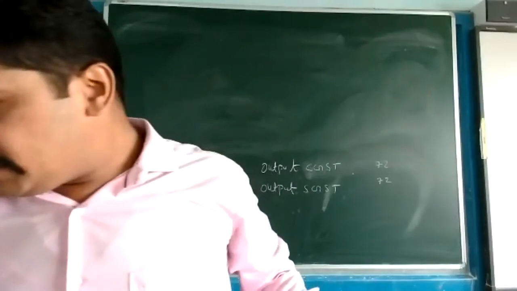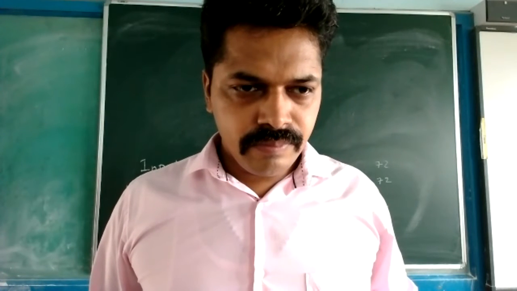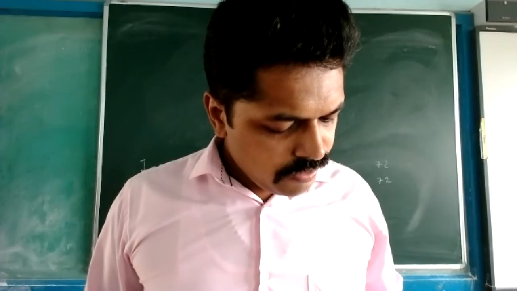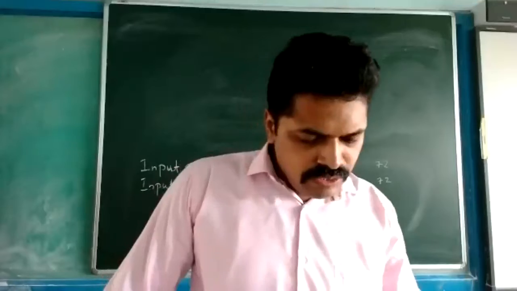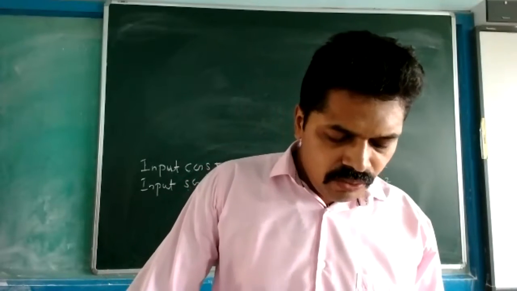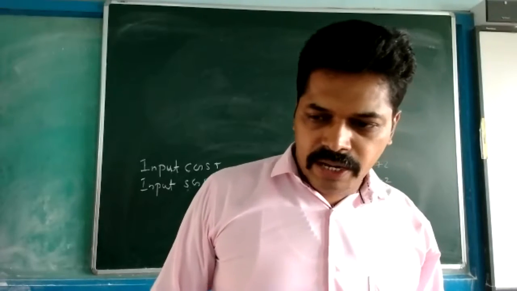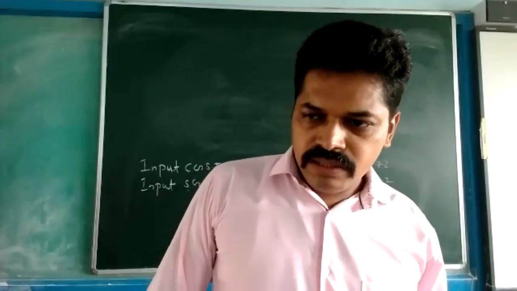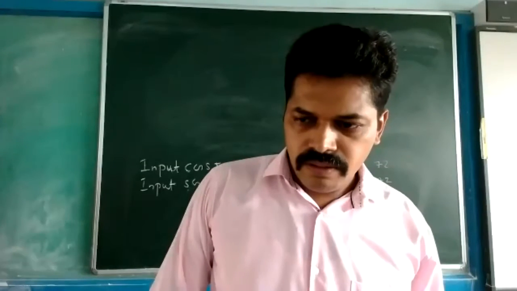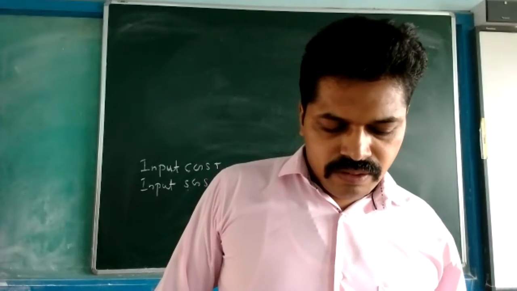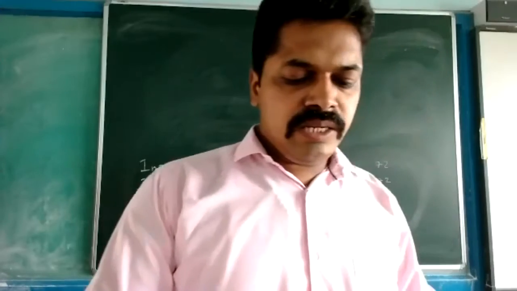Sir, please repeat the journal entry of March 25. Entries 25, 18 and 15 are all the same. I will repeat: printing and stationery account debit, input CGST debit, input SGST debit, to bank or to cash. This is an expense, that is why we are debiting this input GST.